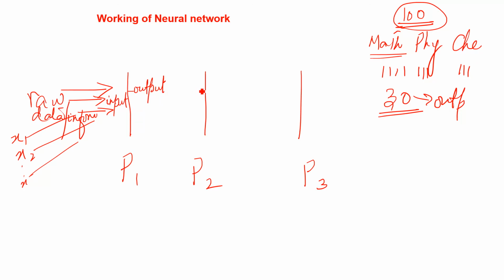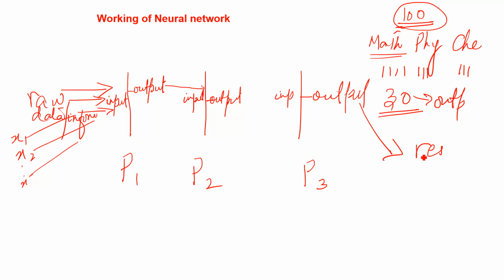Now this output will go to processor number 2. When this output comes here, this will be the input for processor 2, and same thing, processor 2 will process, and then here again we will get some output. This output will be input for processor number 3, and again it will produce some output. This will be our result, just like this 30 papers.